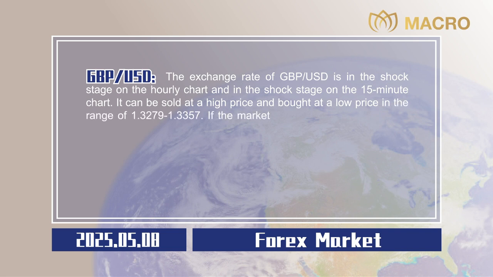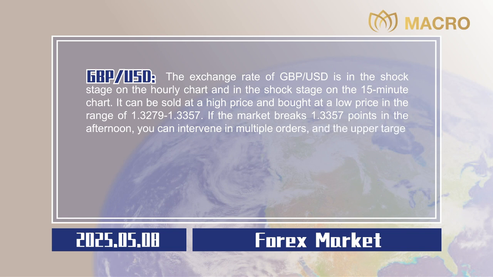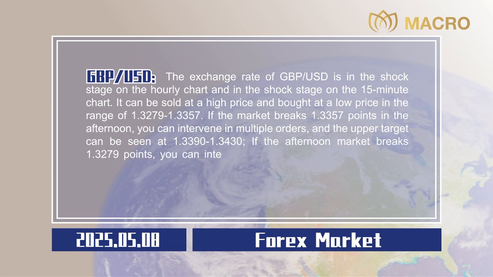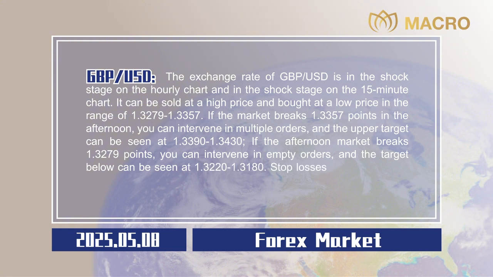If the market breaks 1.3357 points in the afternoon, you can intervene in multiple orders, and the upper target can be seen at 1.3390 to 1.3430. If the afternoon market breaks 1.3279 points, you can intervene in empty orders, and the target below can be seen at 1.3220 to 1.3180. Stop losses are all 20 points,